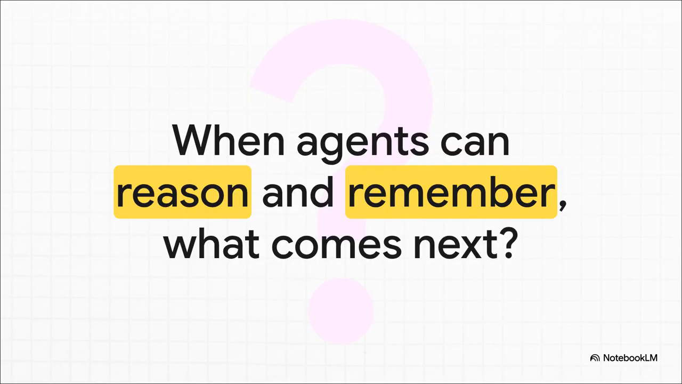And all of this brings us to one final, really big question. Once we have agents that can truly reason, remember, and act with a level of reliability we can actually trust, the barrier is no longer the technology. It's our own imagination. So what are the profound, complex problems that we will ask them to solve next?